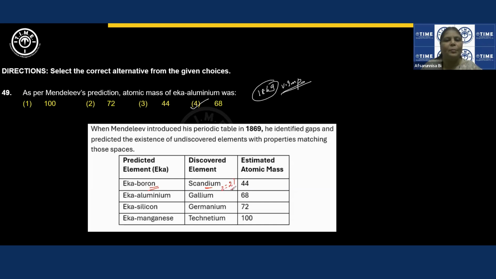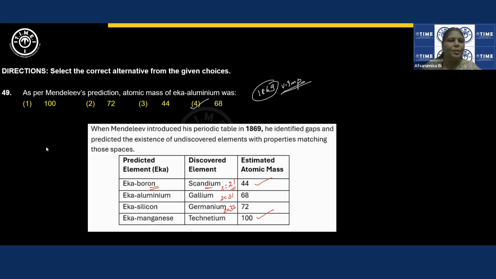Scandium's Z value is 21. If they ask you atomic number, it is Z equal to 21. Then atomic mass is 44. Gallium Z is equal to 31. Germanium Z is equal to 32, mass is 72. And then manganese and technetium, I need to check back. And atomic mass is 100 here. So this is what it is.